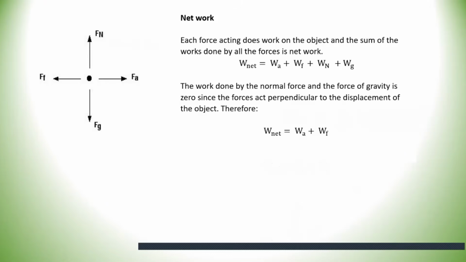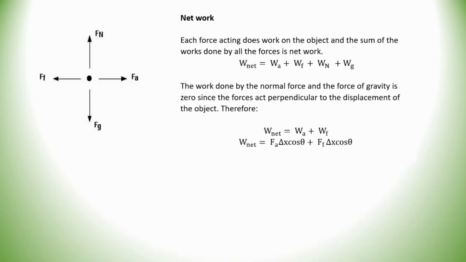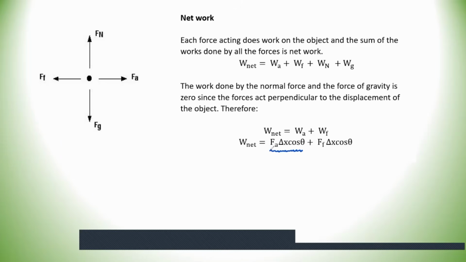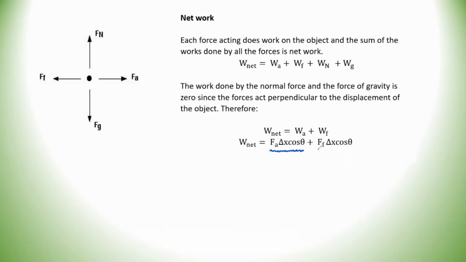Okay, let's go further. The formula for work is F delta X cos theta. So when I'm being contextual, the formula for work done by applied force is FA delta X cos theta. The work done by friction is FF delta X cos theta. Now, theta. Oh, listen to this very carefully. Theta. Listen to this.